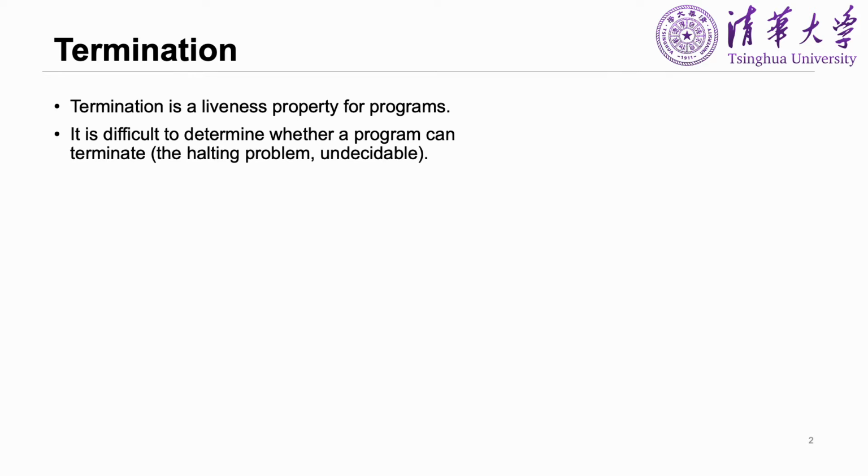Termination is a crucial liveness property for a program. A lot of work has been devoted to the analysis of program termination for a long time. However, termination analysis is still challenging. Essentially, it is a halting problem for Turing machines, and it is undecidable.